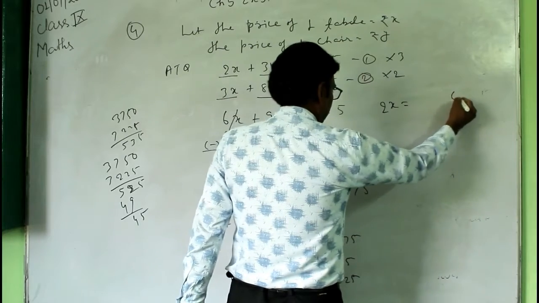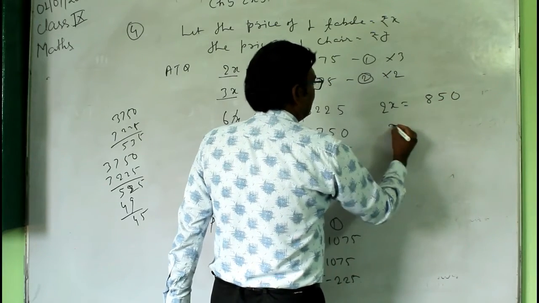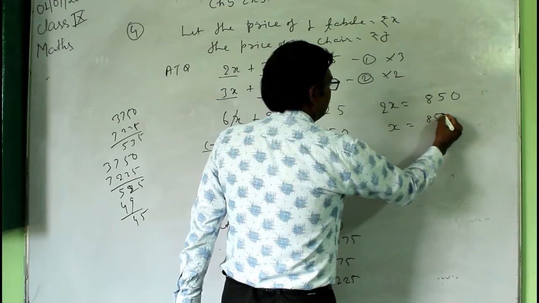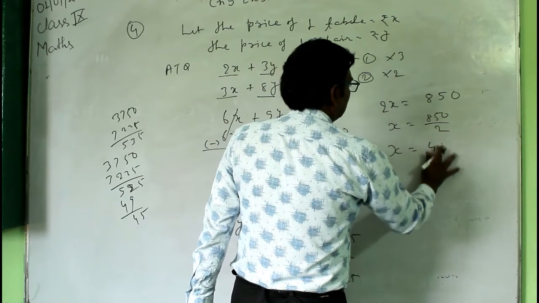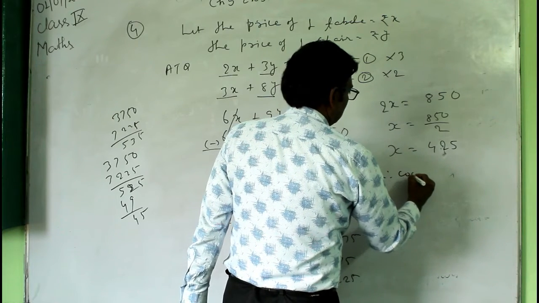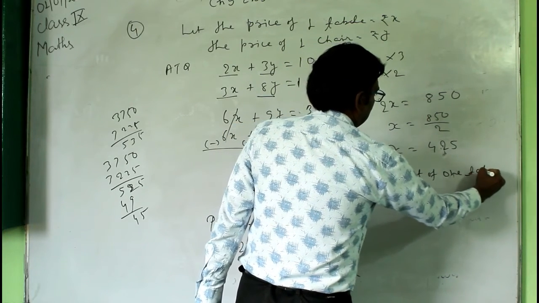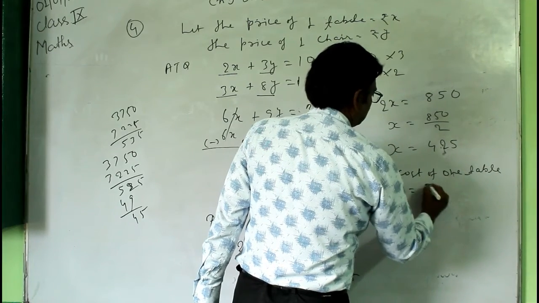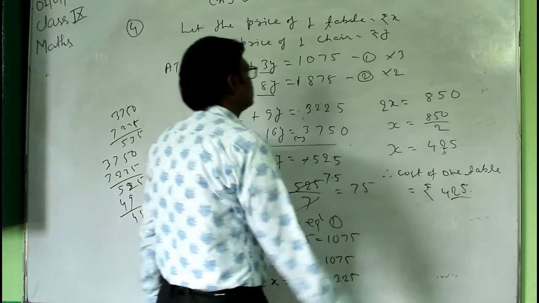Subtract, this will be 0, then 5 and 8. Then x equal to 850 by 2, then x equal to 425. So therefore the cost of one table equal to rupees 425. So this is the answer of this question.